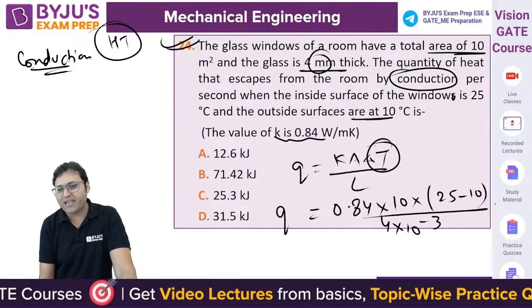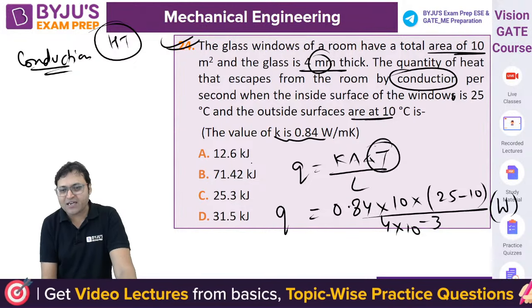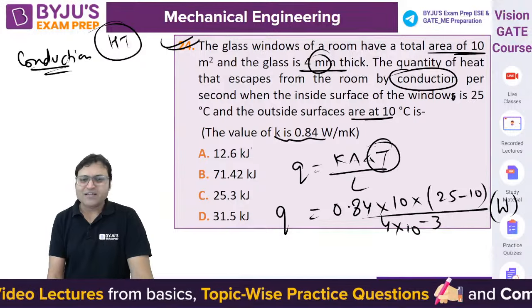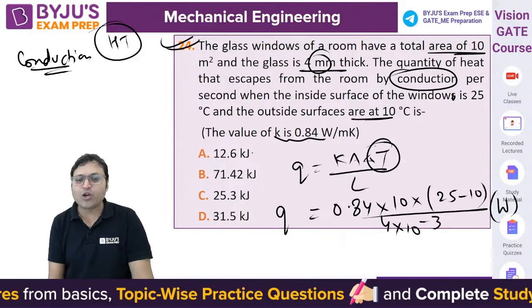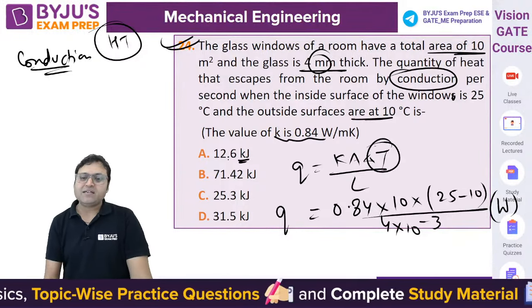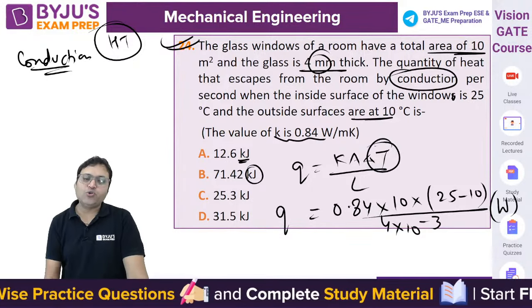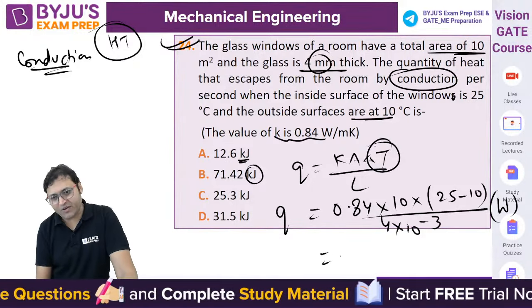So that will be in watt. The options are in kilojoule, why are they in kilojoule? They must be per second, they must be in kilowatt. So kilojoule per second. That is why it will be kilowatt.